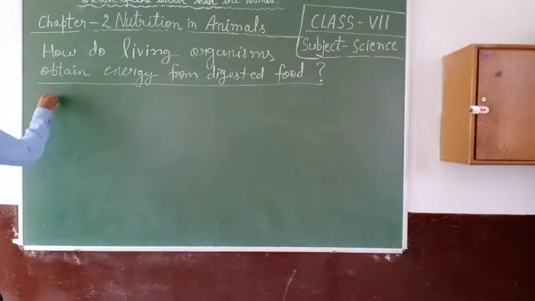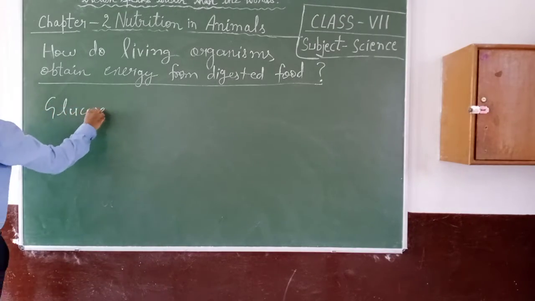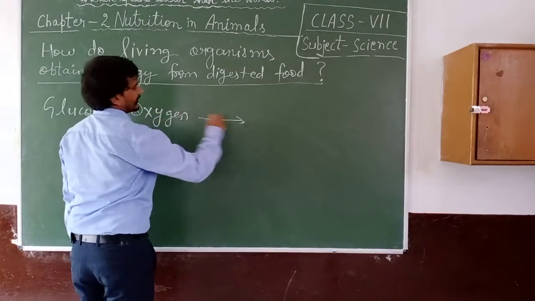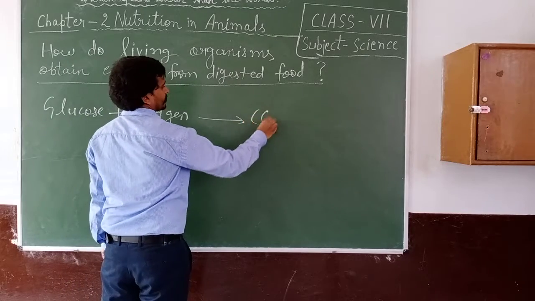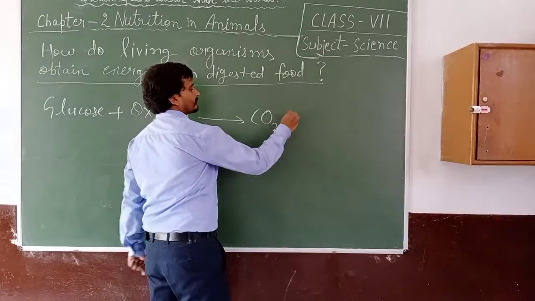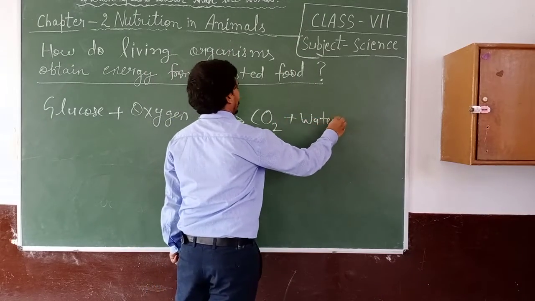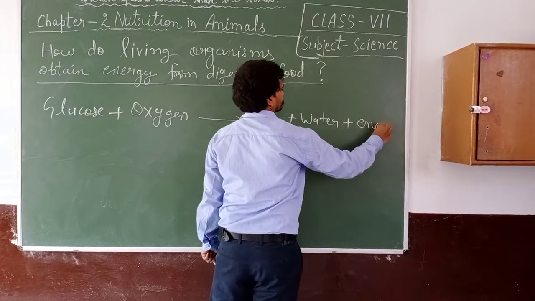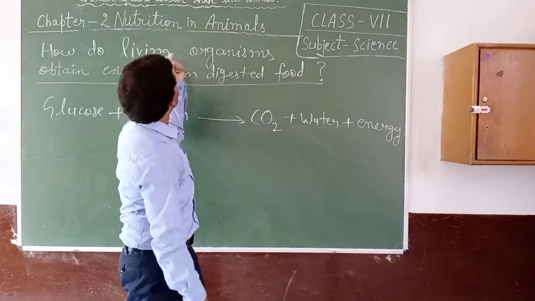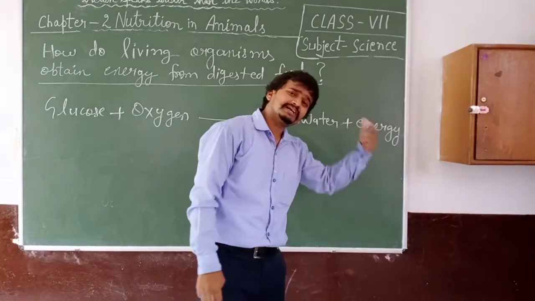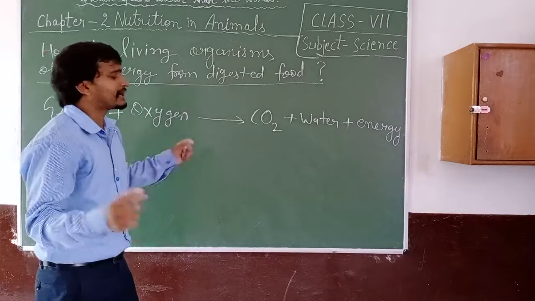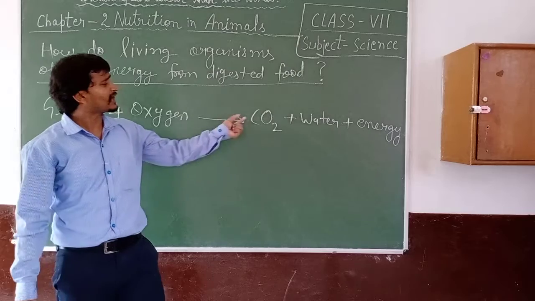Glucose reacts in the presence of oxygen. It gives carbon dioxide, CO2, plus water and energy. By this process, living organisms get energy after digestion, because glucose in the presence of oxygen combines with oxygen to form carbon dioxide.